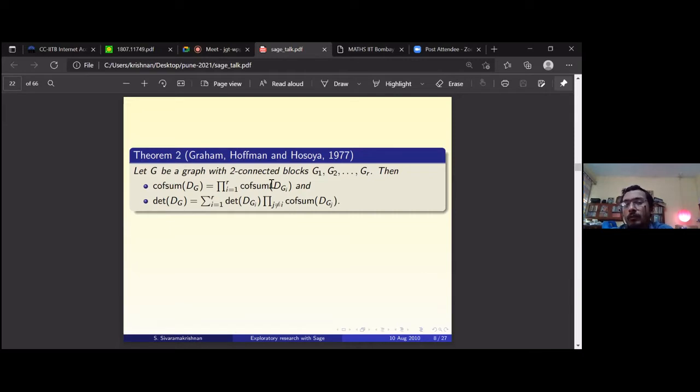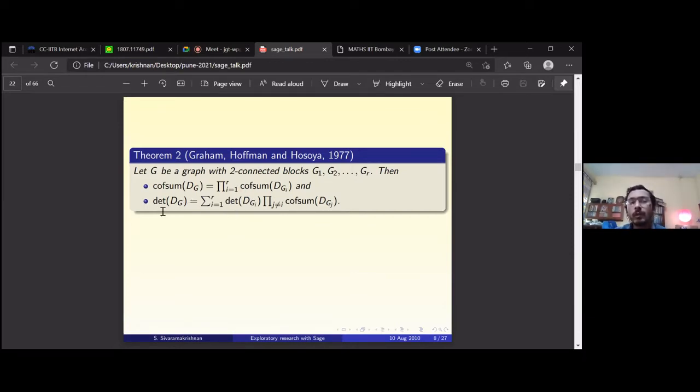The cofactor sum of DG is the product of the cofactor sums of the individual 2-connected blocks. So here you get everything except j equal to i in this term. So you get determinant of DG by cofactor sum of DG equal to sigma i equal to 1 to R, determinant of DGI by cofactor sum of DGI. That's what you get. So this determinant by cofactor sum ratio is additive across blocks.